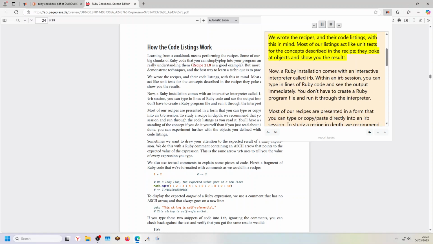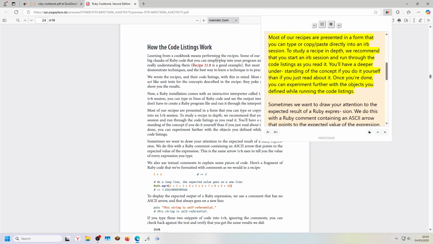We wrote the recipes, and their code listings, with this in mind. Most of our listings act like unit tests for the concepts described in the recipe. They poke at objects and show you the results. Now, a Ruby installation comes with an interactive interpreter called IRB. Within an IRB session, you can type in lines of Ruby code and see the output immediately. You don't have to create a Ruby program file and run it through the interpreter. Most of our recipes are presented in a form that you can type or copy/paste directly into an IRB session.